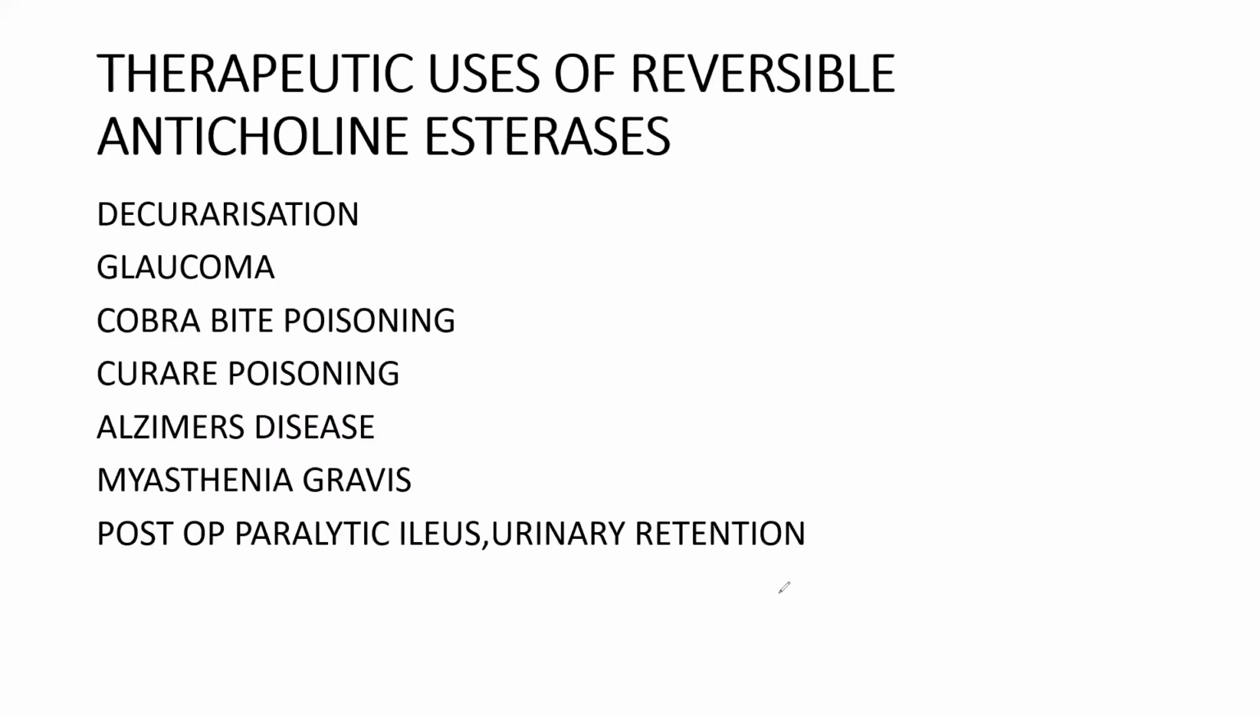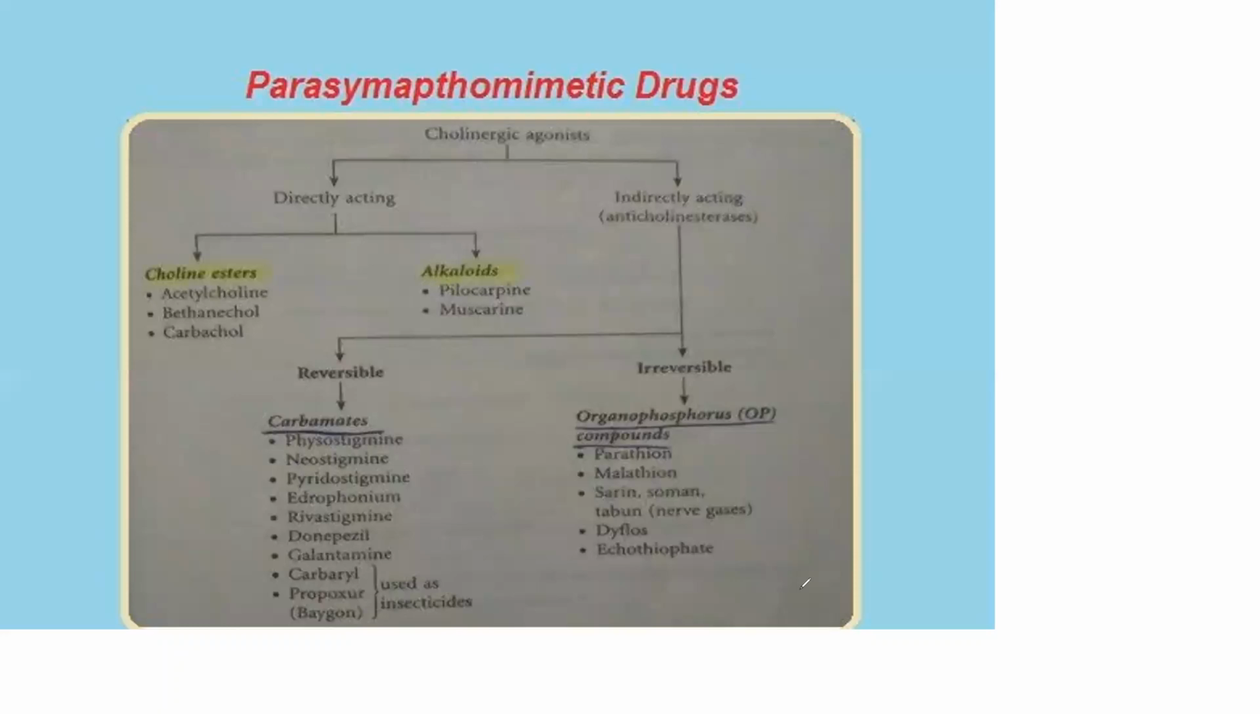So these are the drugs in anticholinesterases. Reversible and irreversible. Reversible drugs include physostigmine, neostigmine, pyridostigmine, edrophonium, donepezil, rivastigmine, galantamine. Irreversible includes two things: carbamates, carbaryl and propoxur, and OP compounds like parathion, malathion, tabun, sarin, soman, which are nerve gases, and echothiophate. These are the drugs which are present in indirectly acting cholinergic agonists.